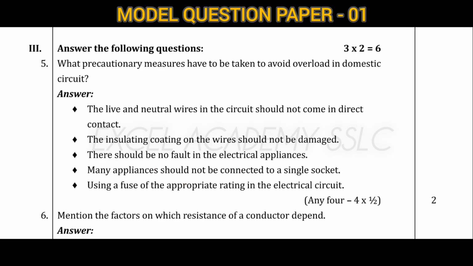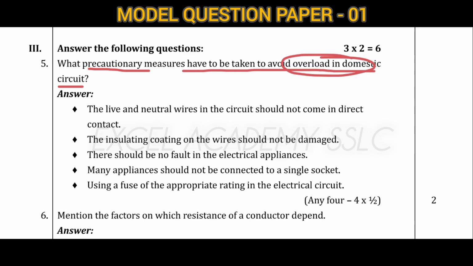Next will be the 3 marks question. What precautionary measures have to be taken to avoid overload in a domestic circuit? To protect from the overload in a domestic circuit, what are the measures we want to take? First of all, there should be no fault in the electrical appliances. Many appliances should not be connected in a single socket.